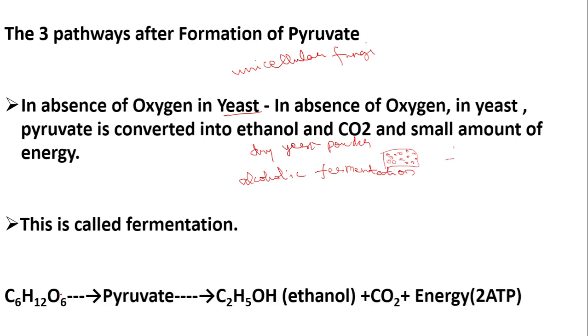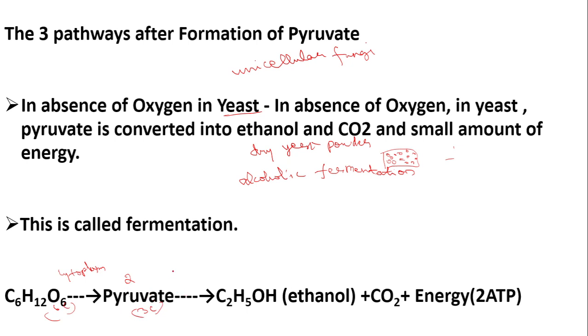The glucose molecule will be splitting, which takes place in the cytoplasm. This is common for aerobes as well as anaerobes. It splits into 2 molecules of pyruvate, which is a 3 carbon compound. The 6 carbon glucose will be converted into 2 molecules of 3 carbon pyruvate.